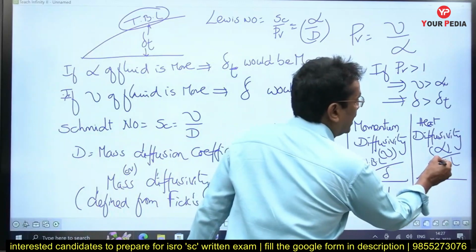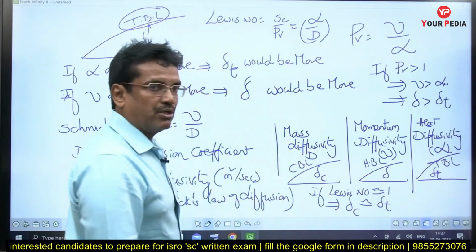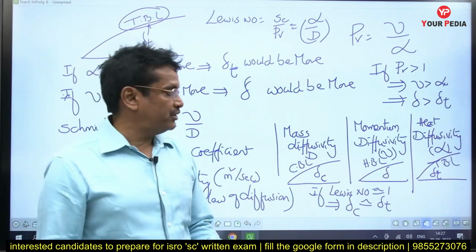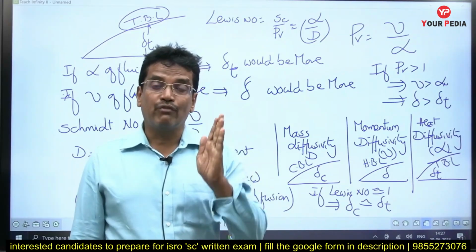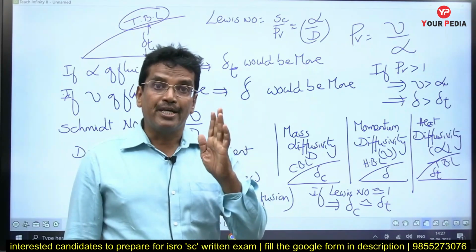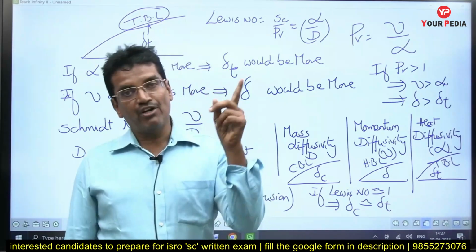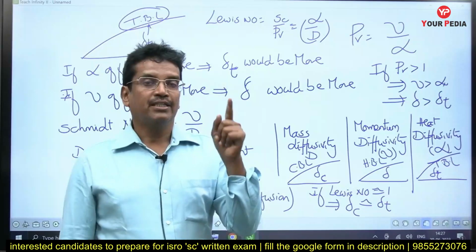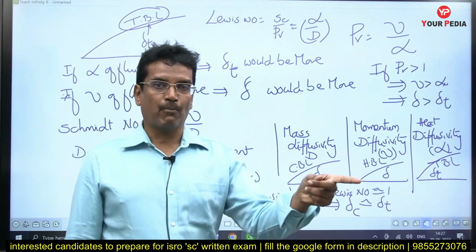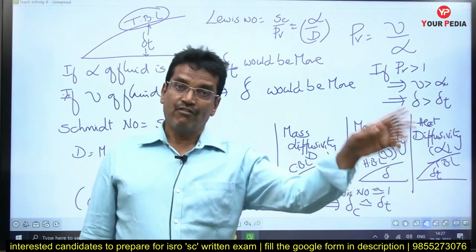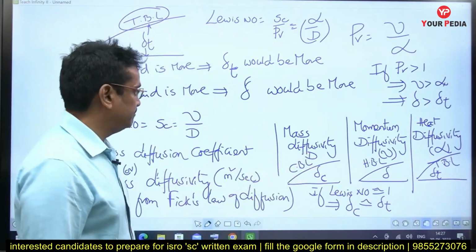Understand? So TBL is delta T, HBL is delta, and delta C is the concentration boundary layer thickness. Concentration boundary layer thickness is connected with the mass diffusivity: how quickly the molecules of any fluid medium can diffuse in a particular direction. That is called the mass diffusion rate, defined from Fick's law of diffusion, which says that the rate of mass flux, the rate of mass transfer per unit area, is directly proportional to the concentration gradient. From that law, mass diffusivity or diffusion coefficient has been defined.